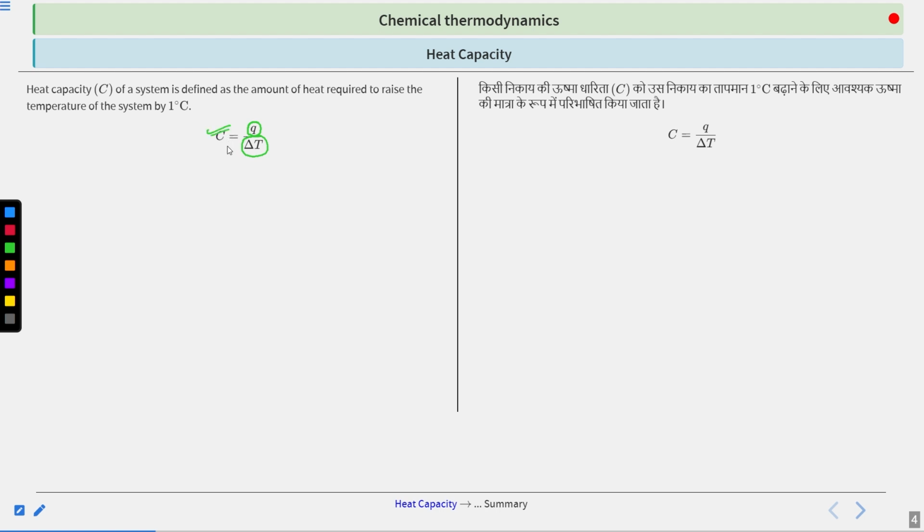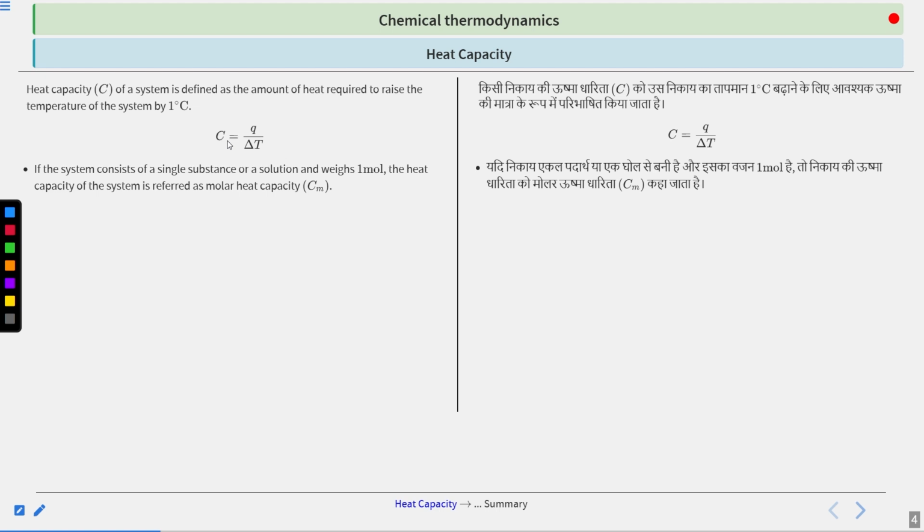As simple as that. Again I am repeating it: to raise the temperature by delta T, you need Q amount of heat. So what is the amount of heat that is required to change the temperature by 1 unit? It will be Q by delta T, right? And that is the definition of your C, that is the heat capacity. Now what are we going to do?